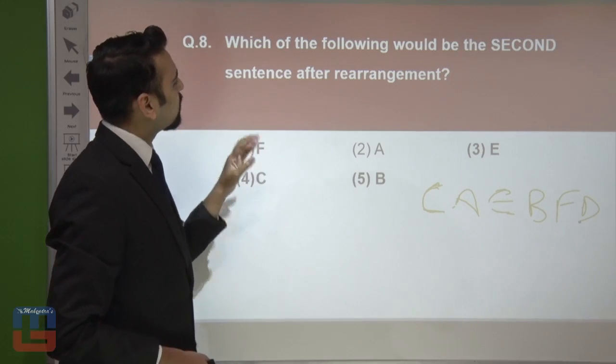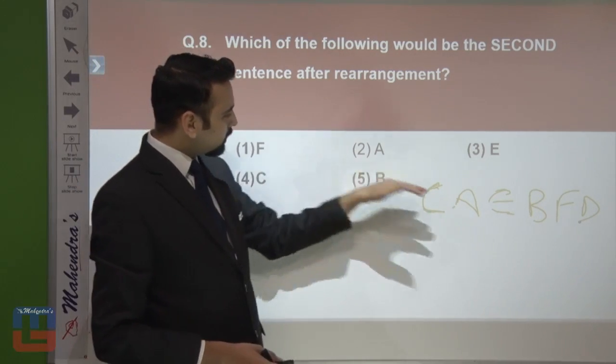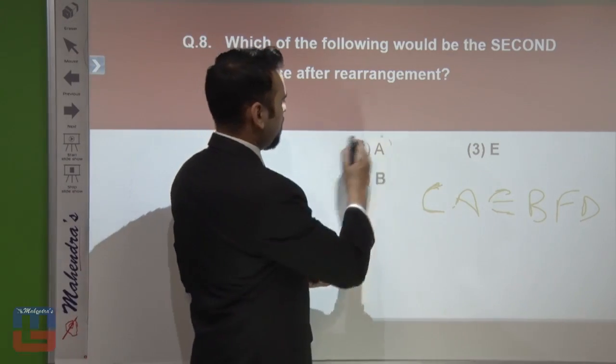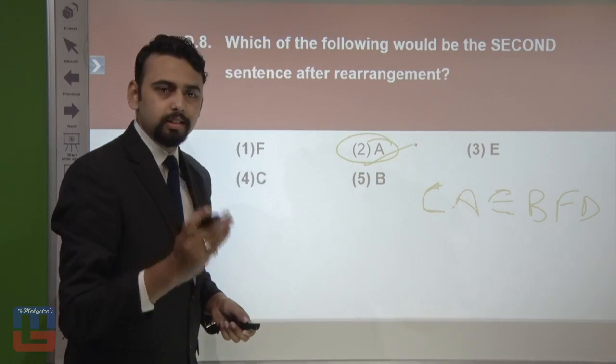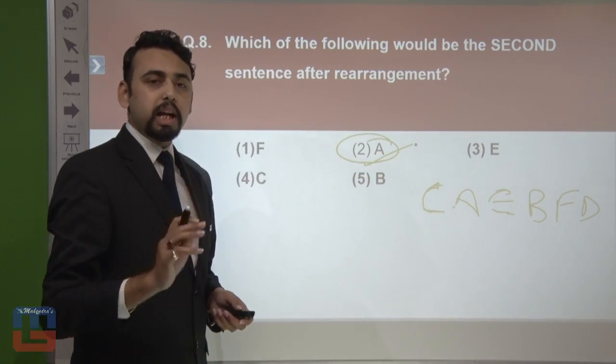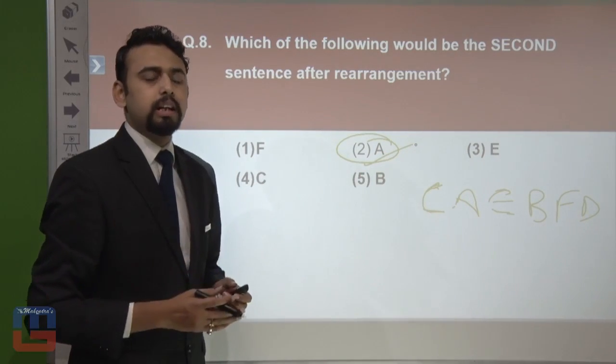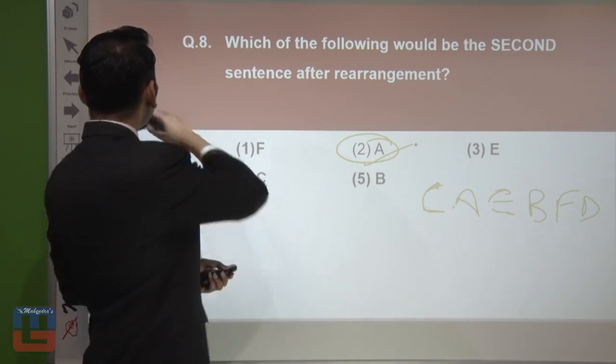See, here's the next question for you. Which of the following would be the second statement after rearrangement? Our second statement is A. Okay, now first is F, second is A, right here. Just mark it. Correct answer. Let's move on. So I hope that you were able to get these questions so far and you got the logic behind them. Now let's just solve the remaining two questions that are there.